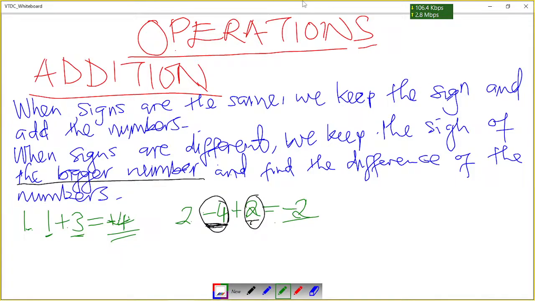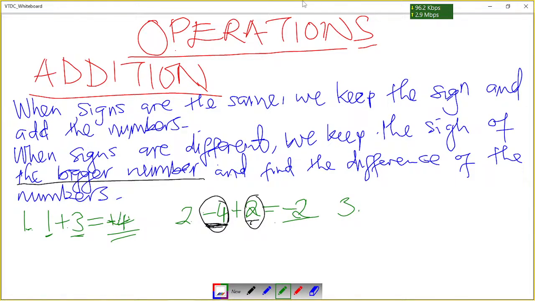There are 4 negatives and 2 positives. I pick the sign of the number that has more quantity, and use it in the answer. If you are confused, please ask in the comment section, and I'll take time to find a better way to explain to you.